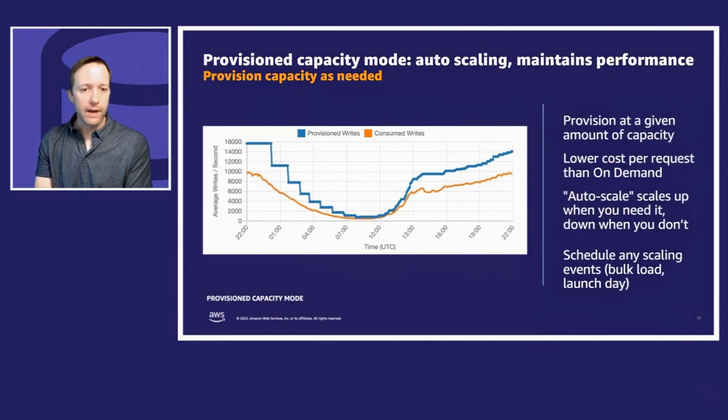And so if you have flat traffic, that works really well. But what if you don't have flat traffic? Maybe you see what is on the slide here. Traffic goes up, traffic goes down, traffic goes up, traffic goes down. Well, that's okay. For that, you have auto scaling.